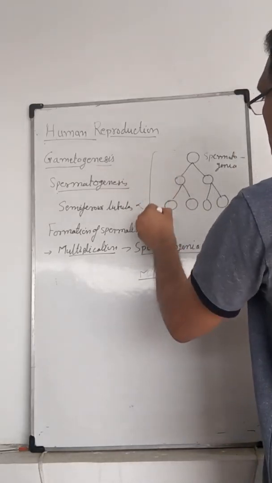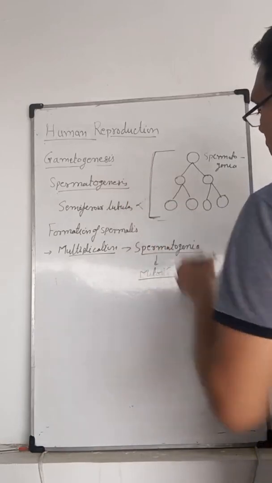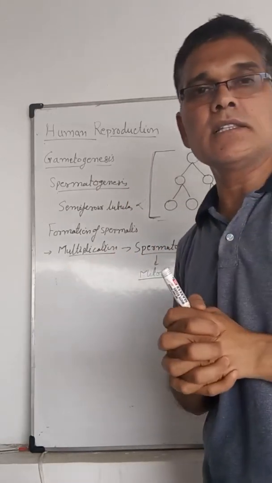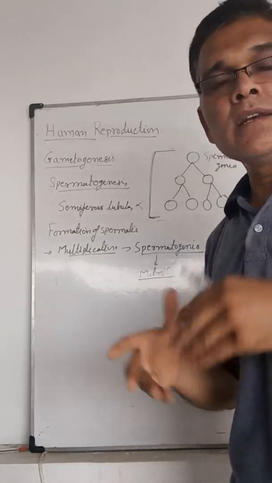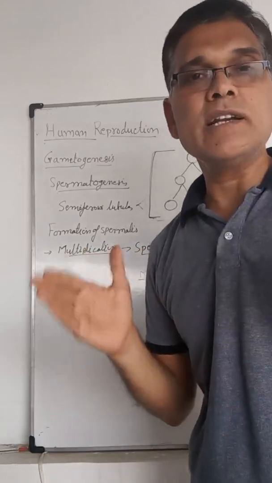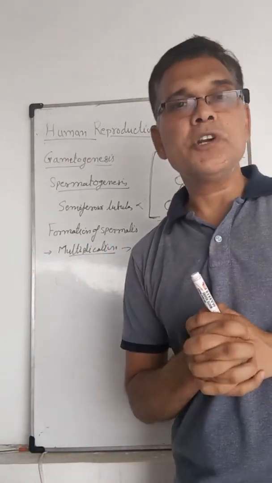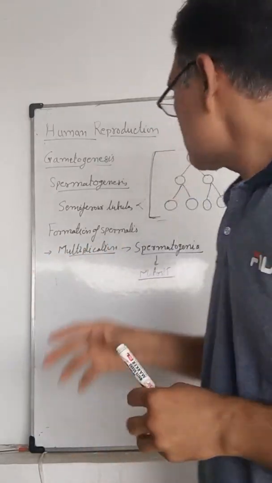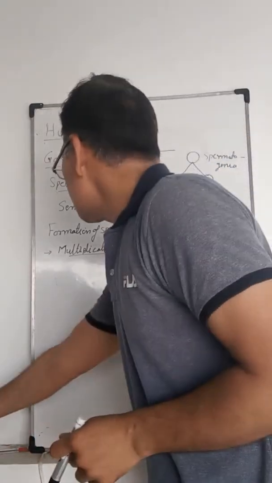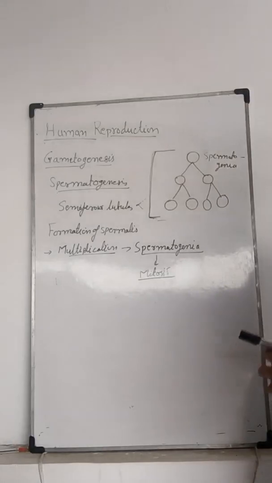This stage is known as multiplication. During mitosis, the number of spermatogonia multiplies and increases. In all these spermatogonia, the number of chromosomes is equal, that is 2n, which is 46 in human beings.